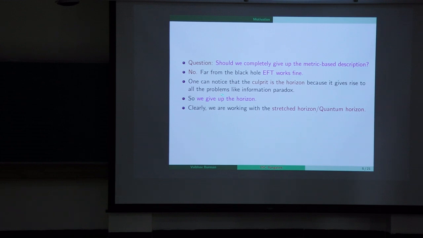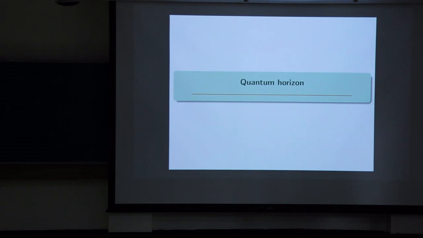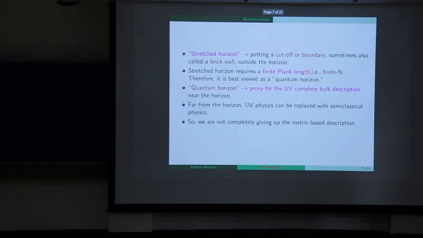Clearly, giving up the horizon means that we are working with the stretched horizon or the quantum horizon, which is another name for the stretched horizon. So now let's have a look at what a quantum horizon basically is. First, let's understand what a stretched horizon is. A stretched horizon basically means that we are putting a cutoff or boundary, sometimes also called a brick wall, outside the horizon. By definition, the stretched horizon requires finite Planck length and finite N.